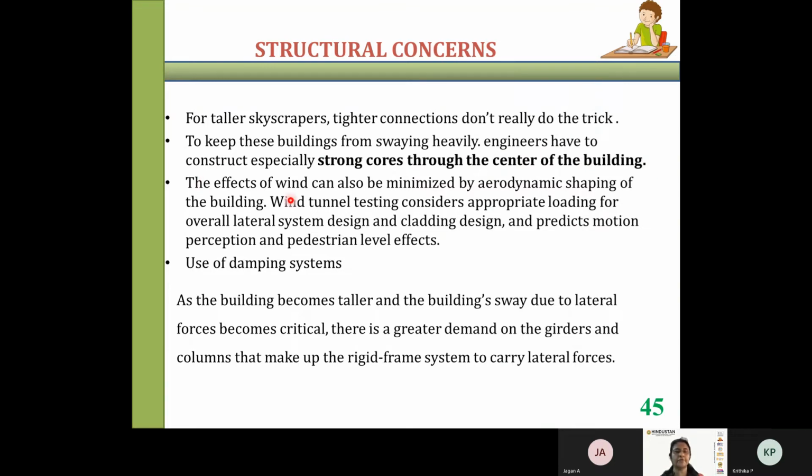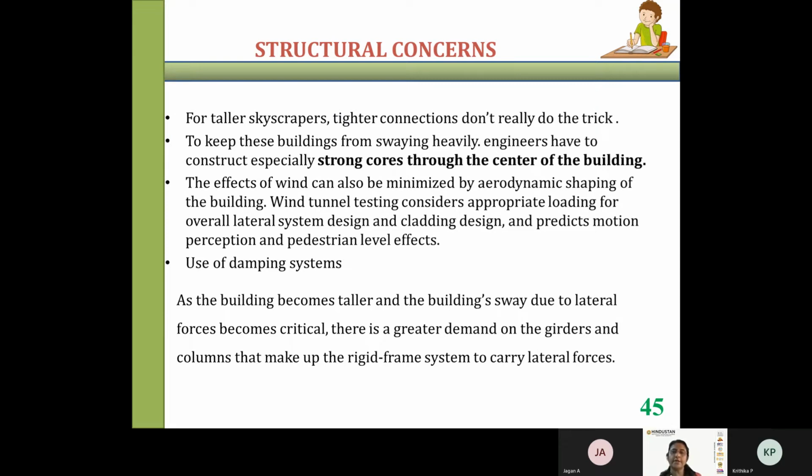The effect of wind can also be minimized by aerodynamic shaping of the building. As I have told you when we talked about wind loading, if you study in detail, there are many ways we can minimize the effect of wind. The shape of the building plays an important role. If it is a rectangular building, the effect of wind on the peripheral walls is different.